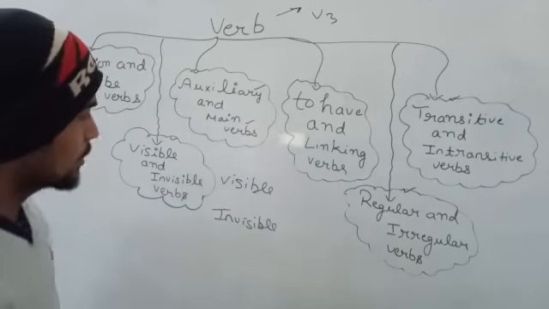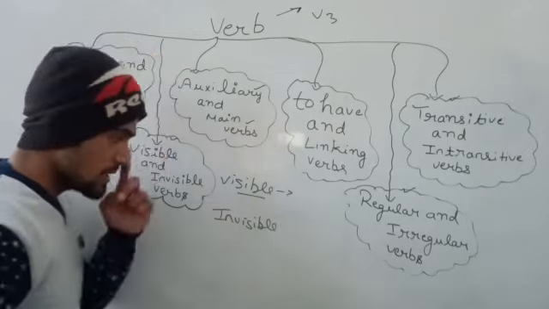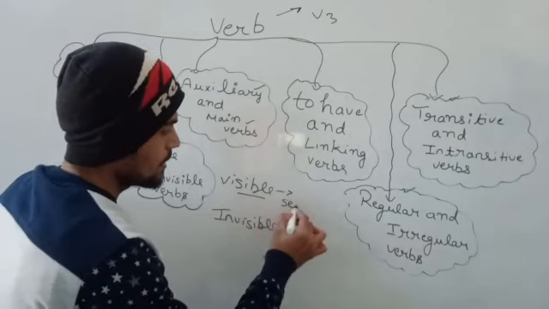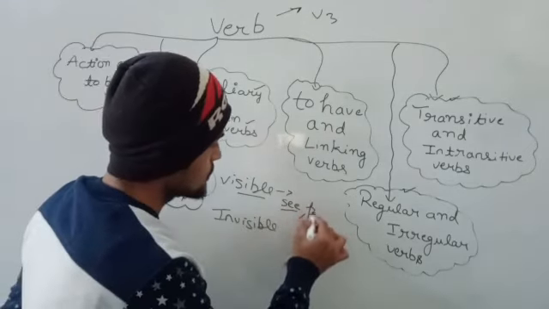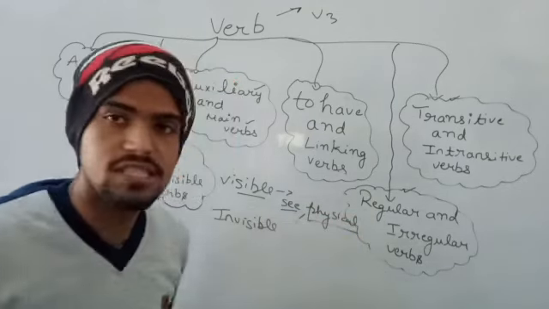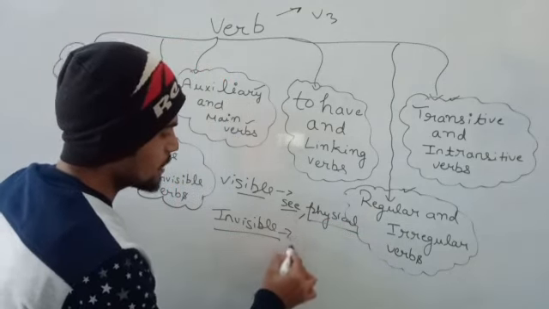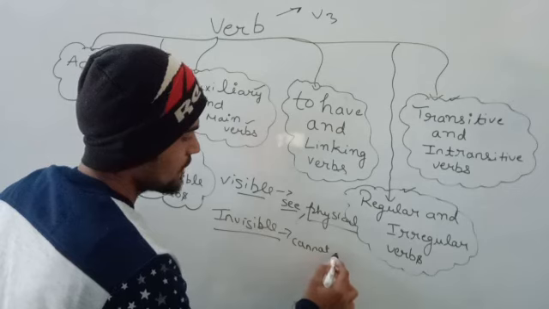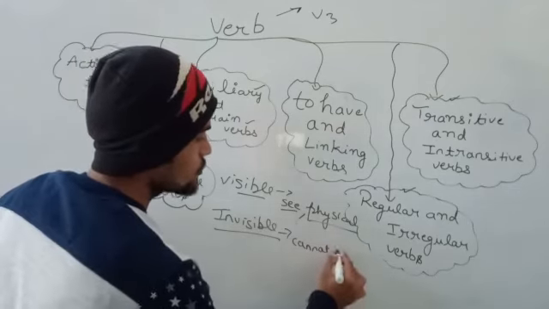Okay, so visible verbs are those verbs which are done and which we can see, and physically touch, and physically we can see them. And invisible verbs are those verbs which we cannot see physically or visibly, which are not visible to us.